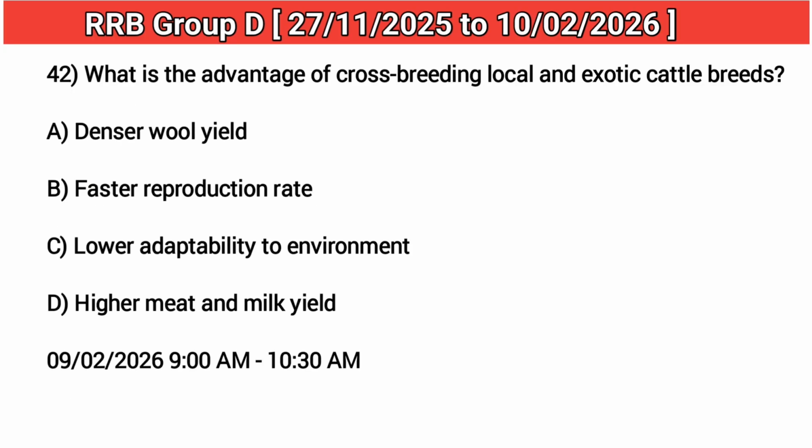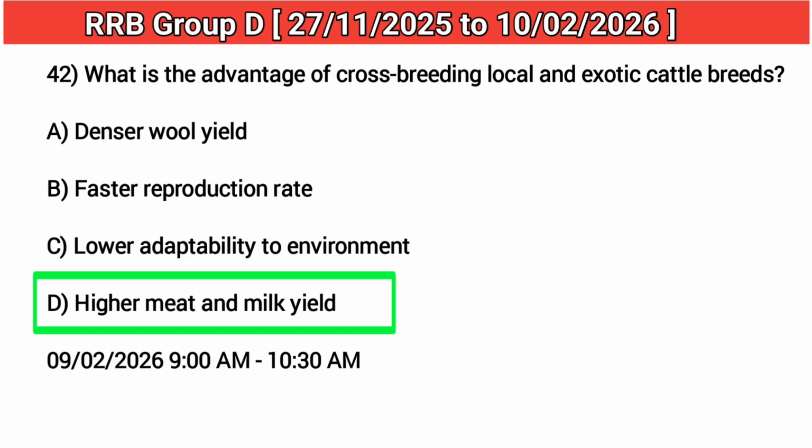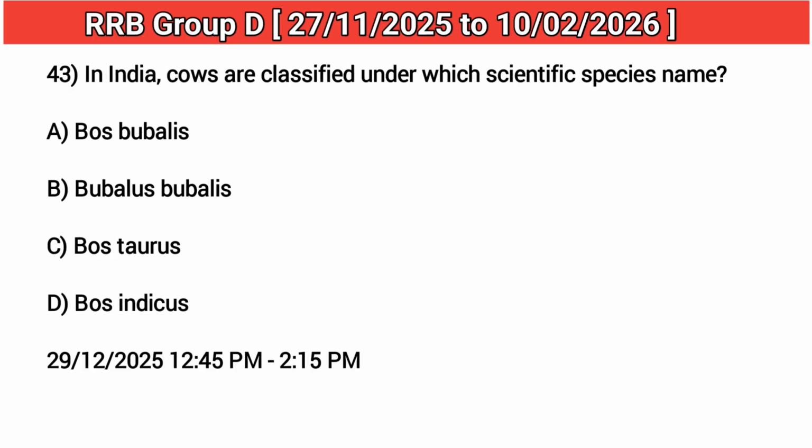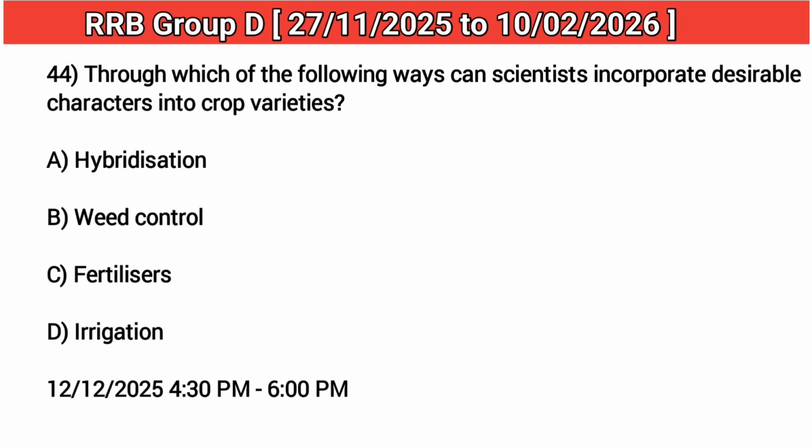42. What is the advantage of crossbreeding local and exotic cattle breeds? Answer: D. Higher meat and milk yield. 43. In India, cows are classified under which scientific species name? Answer: D. Bos indicus. 44. Through which of the following ways can scientists incorporate desirable characters into crop varieties? Answer: A. Hybridization.